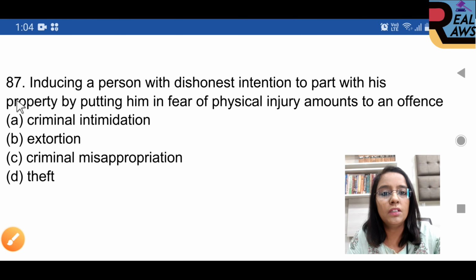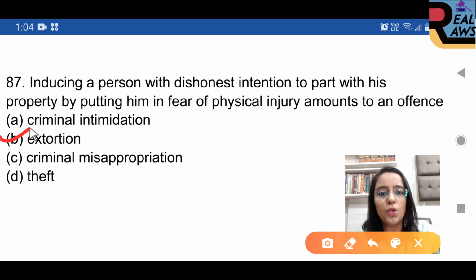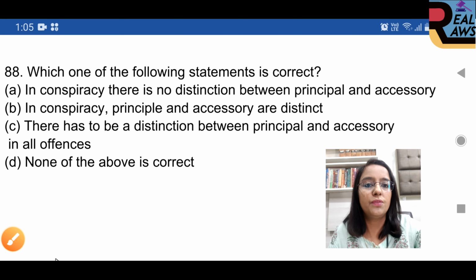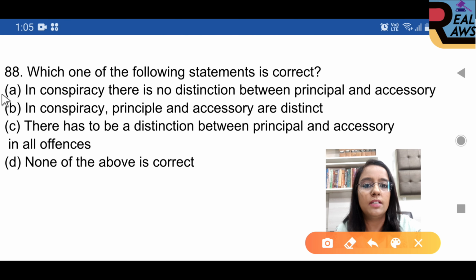Question 87. Inducing a person with dishonest intention to part with his property by putting him in fear of physical injury amounts to an offence, option B is right, extortion. Question 88. Which one of the following statements is correct? Option A is right. In conspiracy, there is no distinction between the principal and accessory.